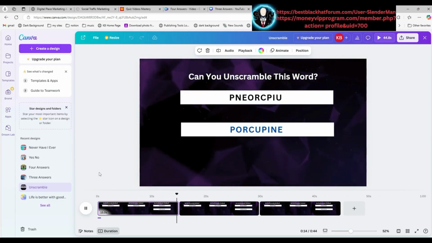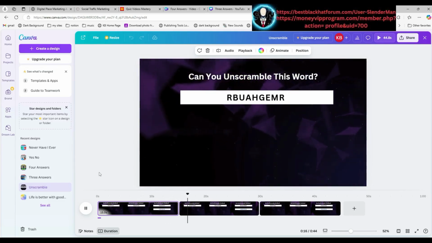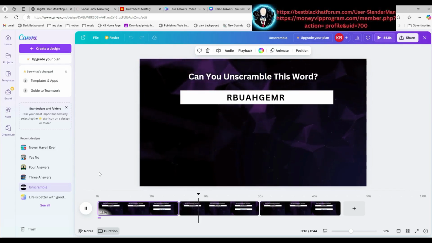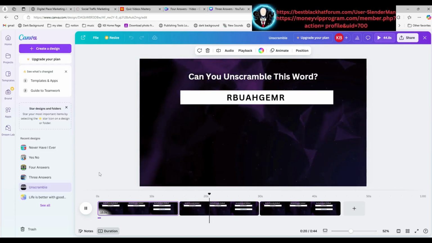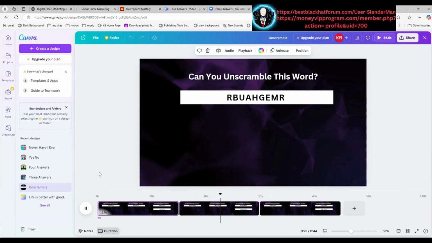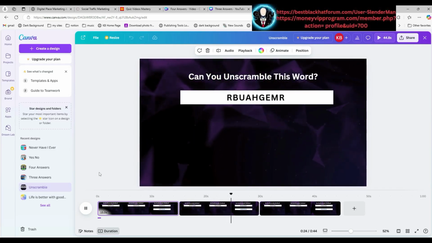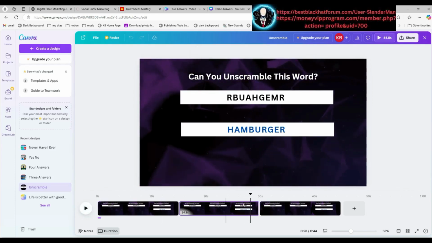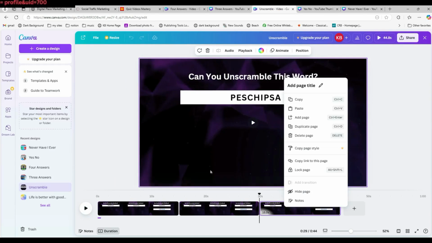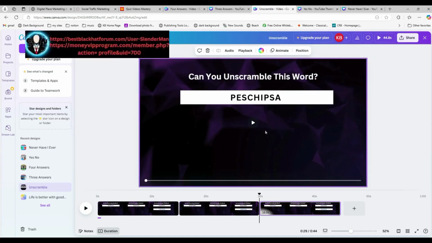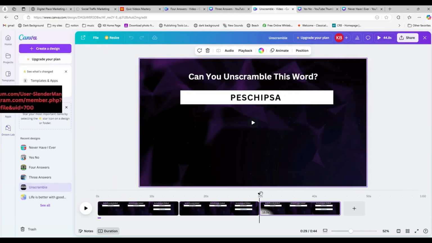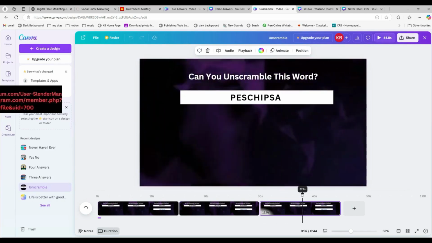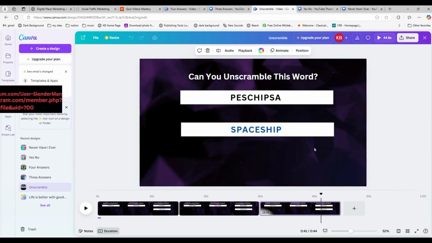Let's try the next one. See if you can answer it. What is it? Of course, a hamburger. So that's how that works. Just same thing, like I've been saying, just right-click, duplicate the page, and change the scrambled and unscrambled answer. And of course, you got to move the timeline to where you can actually see the answer to change it.